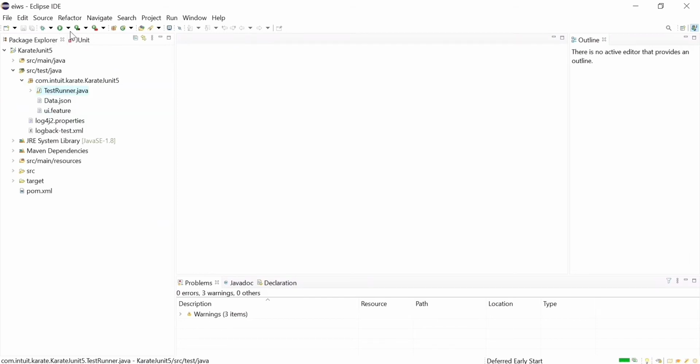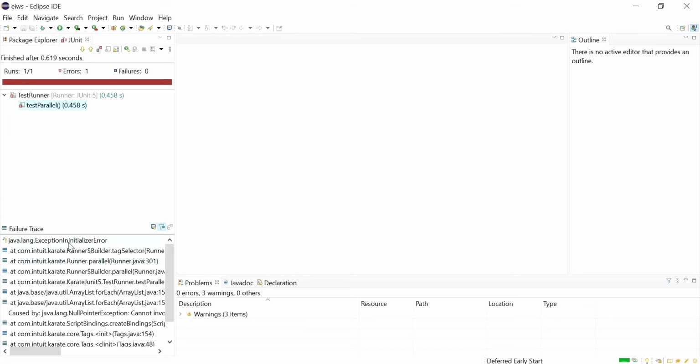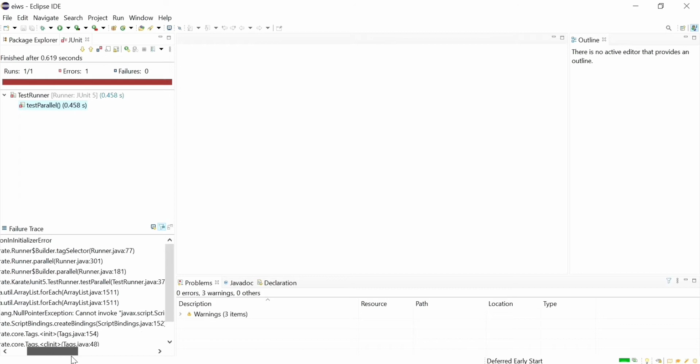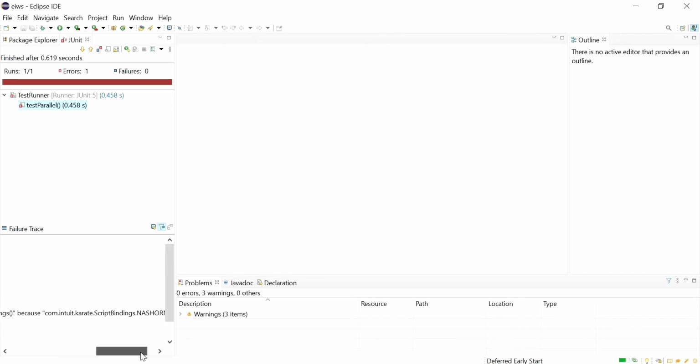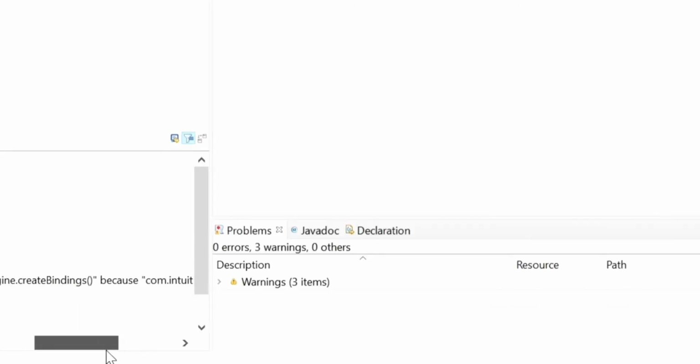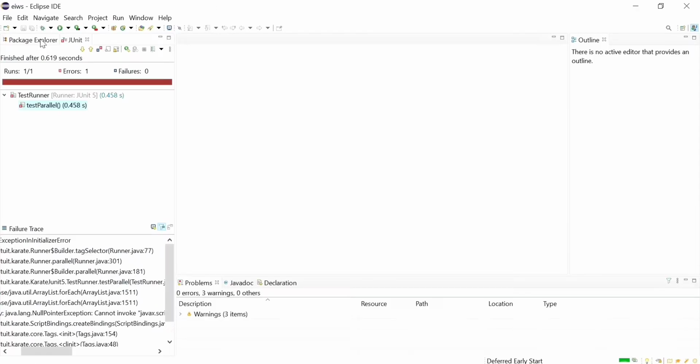Okay, let me run a Karate feature file, and using the test runner you'll be able to see that error, exception initialize error, and in the description you will be able to see the error "cannot invoke JavaScript create binding because Nashorn is null". And how we can resolve this issue and why it is coming.